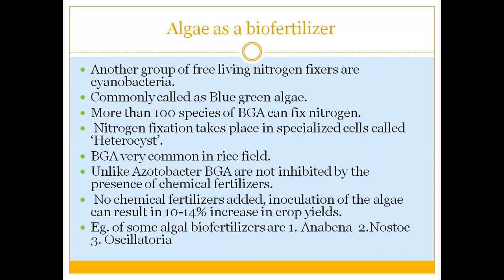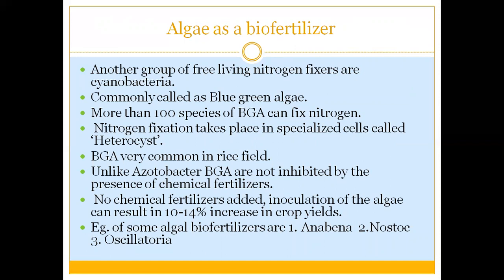If we talk about the algal biofertilizers, basically these are the free-living nitrogen fixers and the cyanobacteria, which are commonly known as blue-green algae or BGA. There are more than 100 species of BGA which are involved in nitrogen fixation, and there are two types of cells, the vegetative cells and the heterocyst. So basically, the nitrogen fixation occurs in the specialized cells in the BGA, which are known as heterocysts, and these are the cells which are involved in nitrogen fixation.